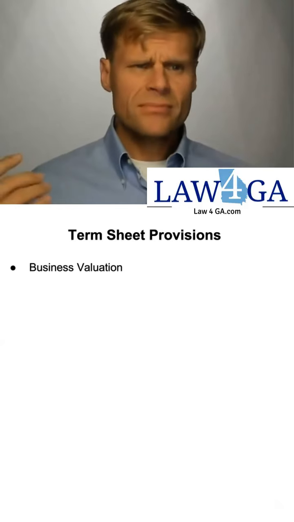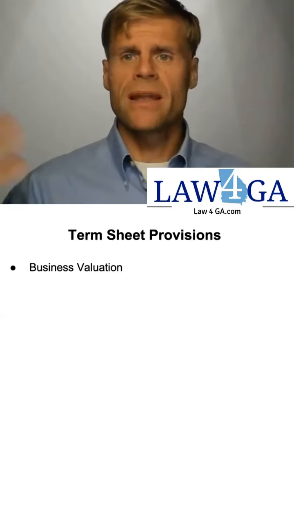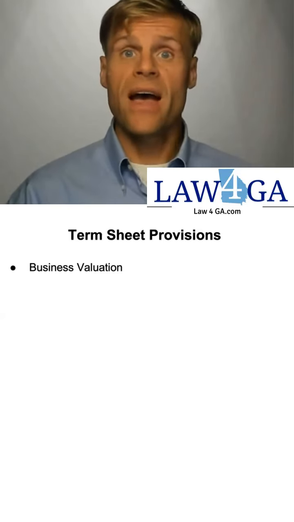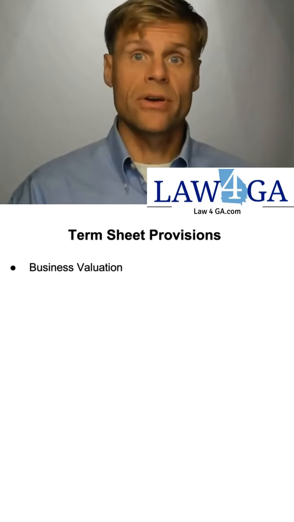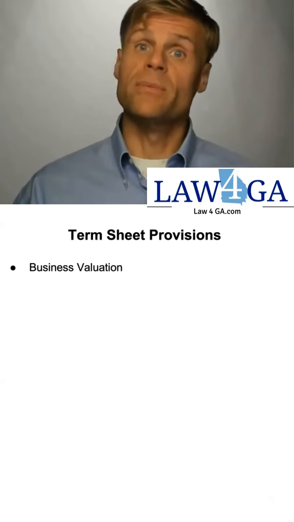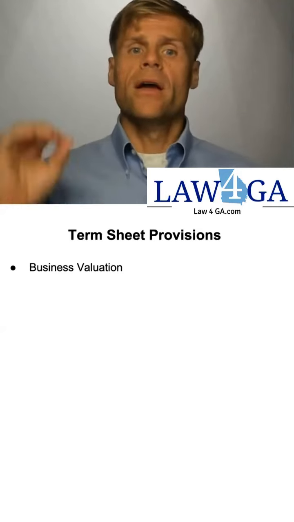Number one, what are you valuing the business at? Because this will determine what percentage the investors get for the amount of money that they provide. So if you value the business at $100 and investors are providing $20, they will probably want 20% ownership in the business. So that's an important figure.